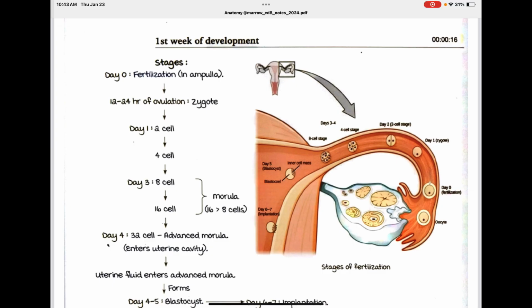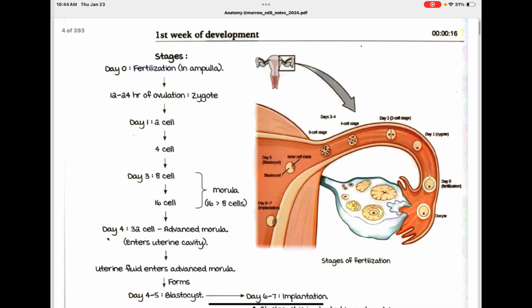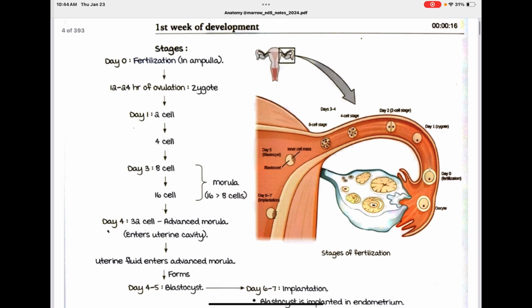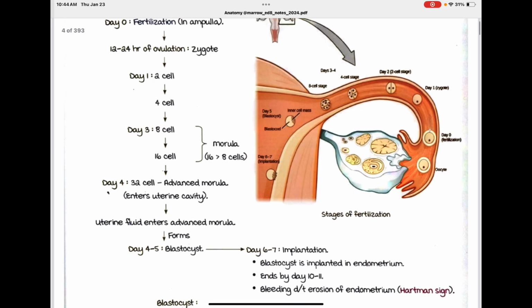Day 1, 2 cells to 4 cells. Day 3, 8 cells to 16 cells. Morula is called at 16 cell stage, more than 8 cell stage.